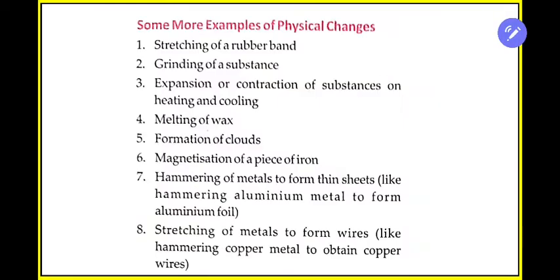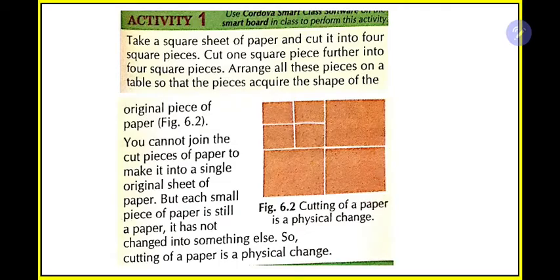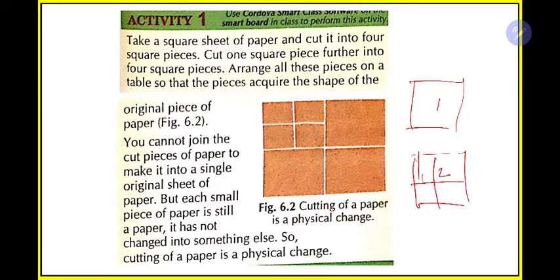So let us perform a small activity to understand this. It's very easy. First of all, I'm drawing over here, we have to take one square paper. Okay, it is step 1. Take one square paper, then divide it into 4 parts like this. 1, 2, 3, 4. Now take one small part and divide it into another 4 parts. 5, 6, 7, 8, right? Like this way. First we have divided this into 4 parts. For example, this whole is 1, this is 2, this is 3, this is 4.